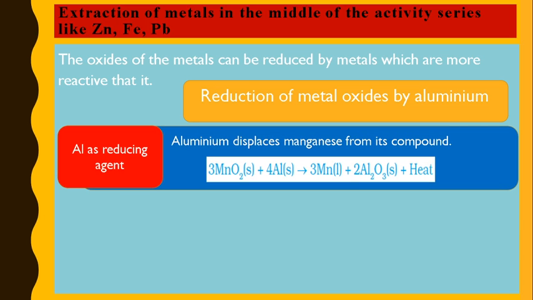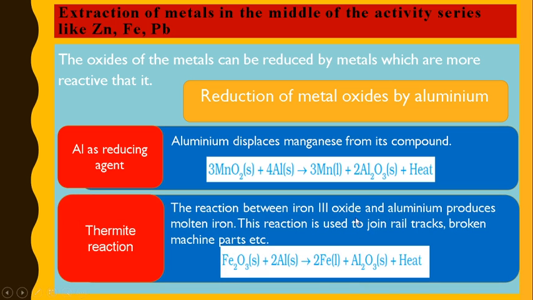For example, manganese oxide is heated with aluminium to give us manganese and aluminium oxide. So aluminium is more reactive than manganese, so it displaces manganese from its oxide and forms manganese. This is an exothermic process. As you can see, heat is released over here and it is highly exothermic. That's why manganese is obtained in liquid form.